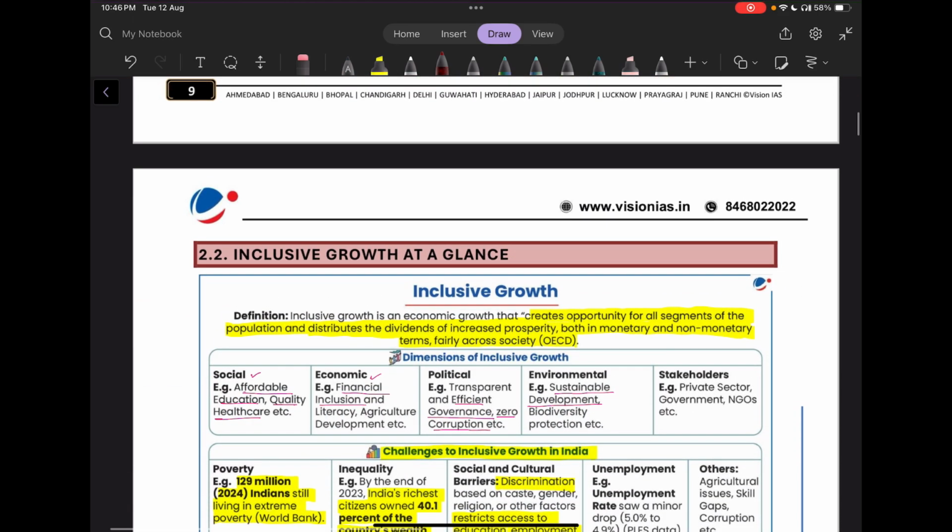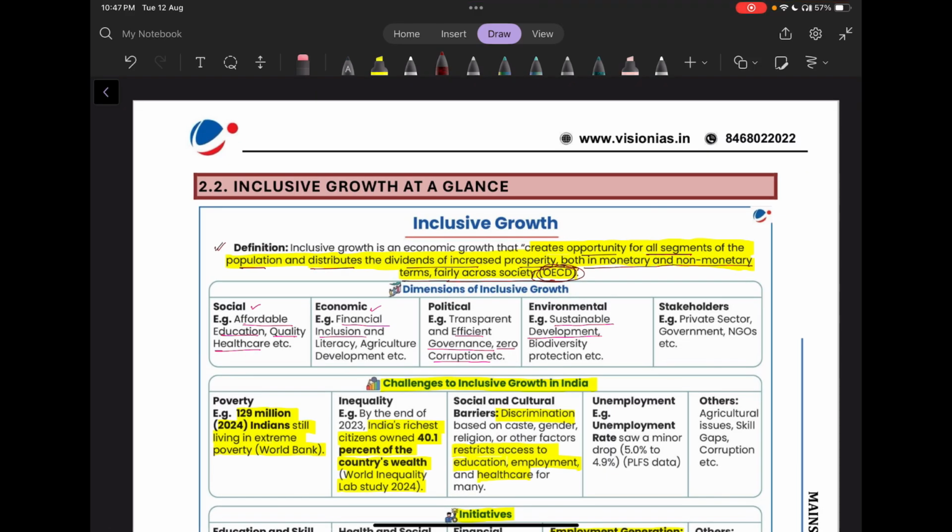Now, our next topic is inclusive growth. So, if any question comes about inclusive growth, we should have some fodder. The fodder must include a definition. So, how can we write the definition of inclusive growth? We can write that inclusive growth is economic growth that creates opportunity for all segments of the population, and distributes dividends of increased prosperity, both in monetary and non-monetary terms, fairly across society. This definition has been given by the OECD.